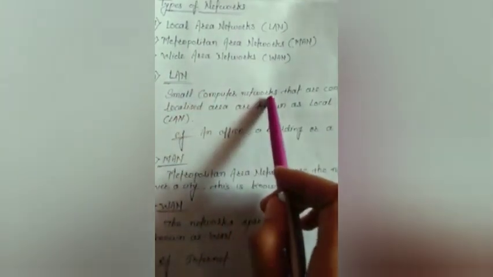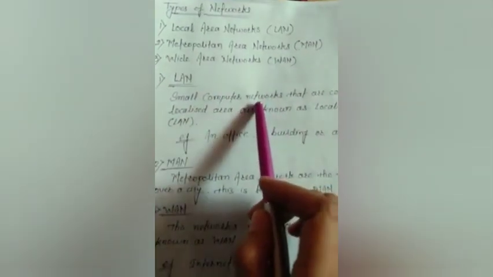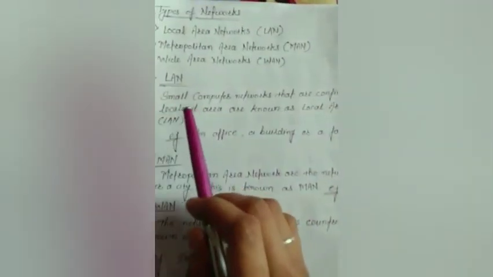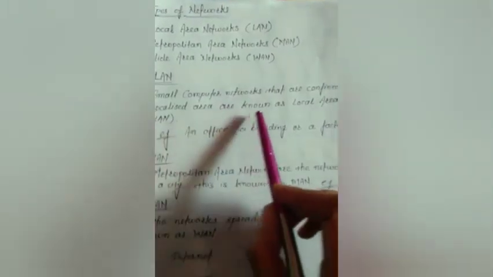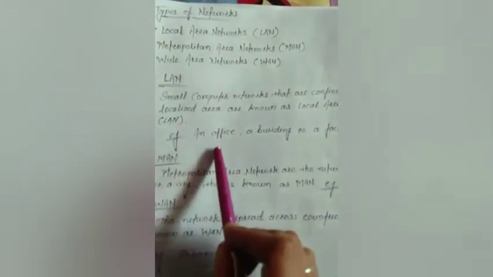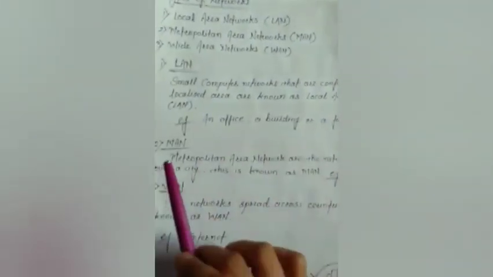A small computer network, it means a limited number of computers with a limited range that are confined to a localized area. It means you are using a local zone, known as a local area network. That is a LAN. You can use this LAN within an office, within a building, within a factory, or within an organization, but not more than that.